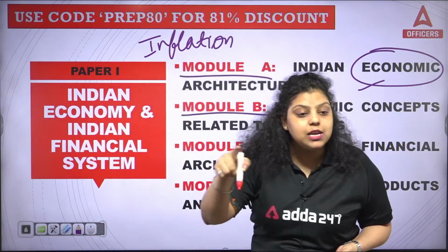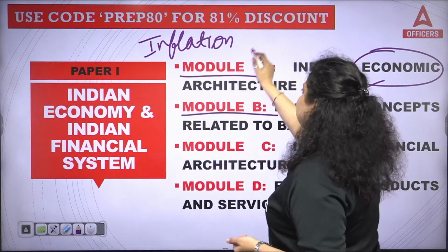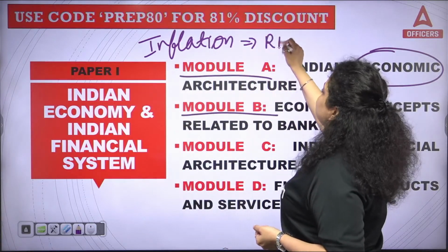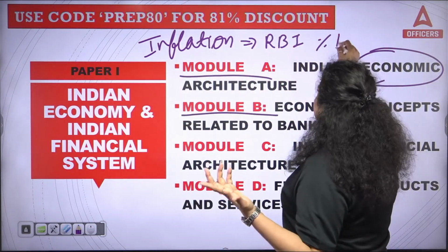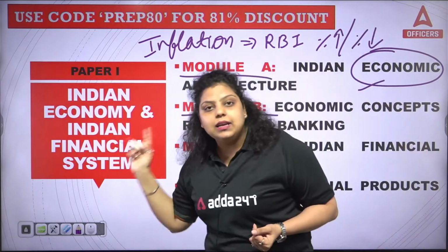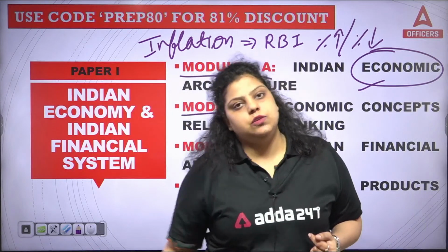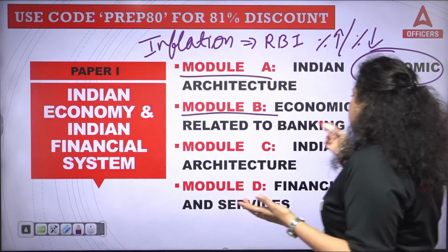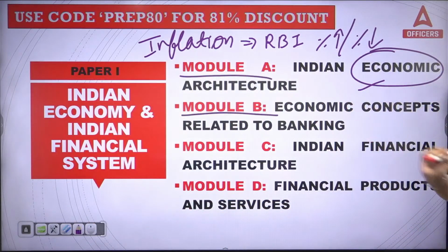But it is related to our banking system. How? Because when RBI increases or decreases the policy rates, that directly impacts the inflation in our country. So this is what we are talking about in module B: economic concepts which are related to banking.